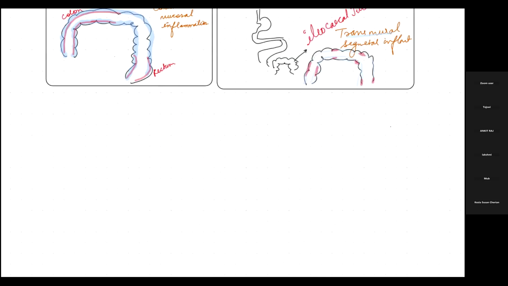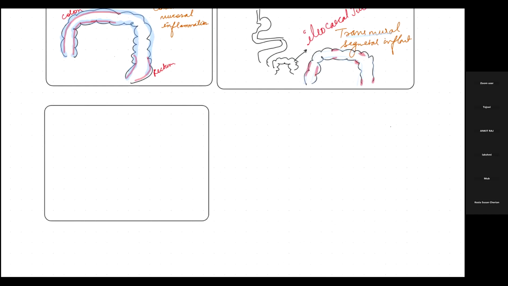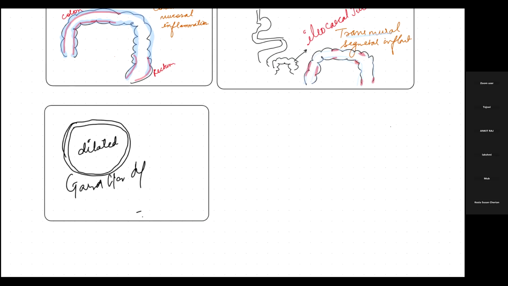Another point of discussion: when we see the section of the lumen in ulcerative colitis, the lumen will be dilated, and that's why we call it garden hose appearance, or pipe stem appearance.